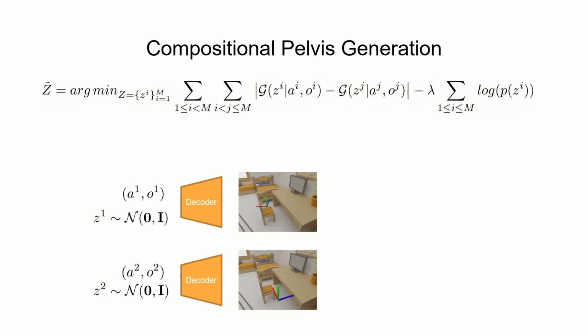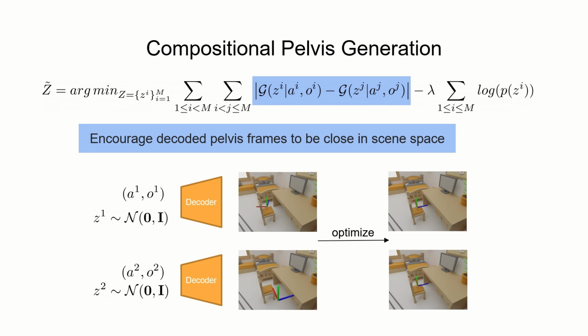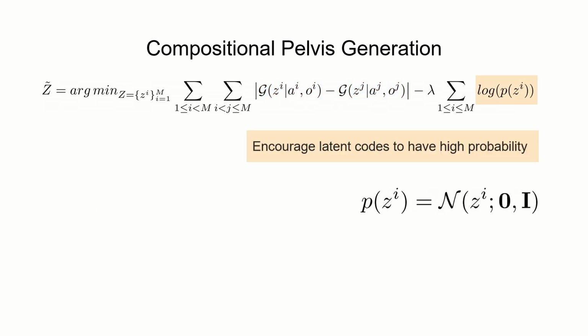For compositional pelvis generation, we first sample one latent code for each atomic interaction. Then, we optimize the latent codes to encourage the decoded pelvis frames to be close in scene space, and the latent codes have a high probability. Finally, we average the pelvis frames decoded from the optimized latent codes to get the composed pelvis frame.